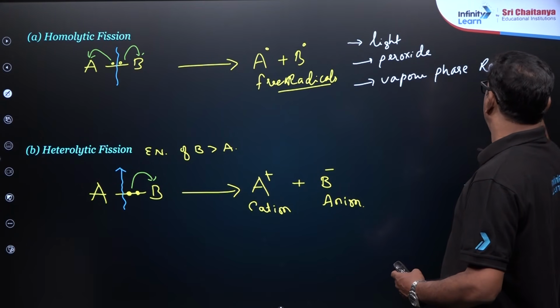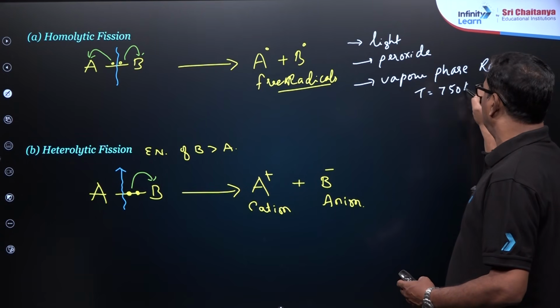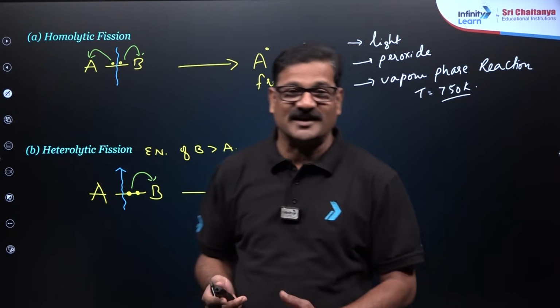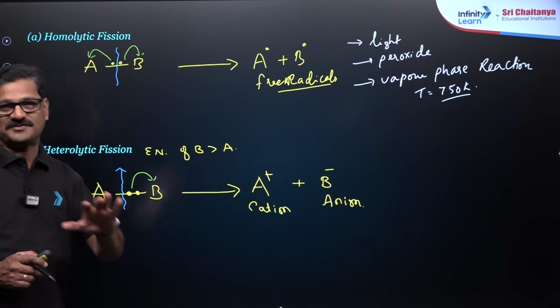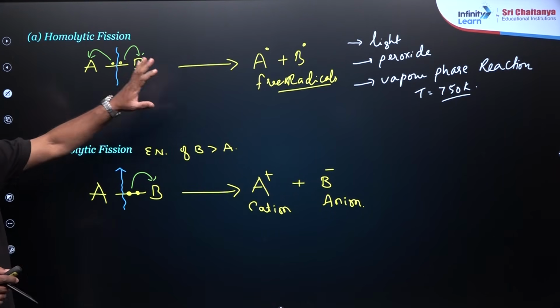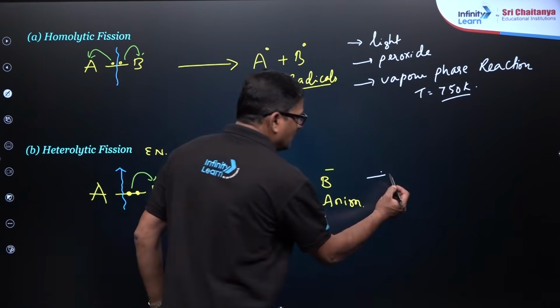In vapor phase reactions, whenever the temperature is about 750 Kelvin or so, free radicals are more likely to be generated. While in general, in most chemical reactions in organic chemistry, heterolysis takes place, and only in these three given cases does homolysis take place.